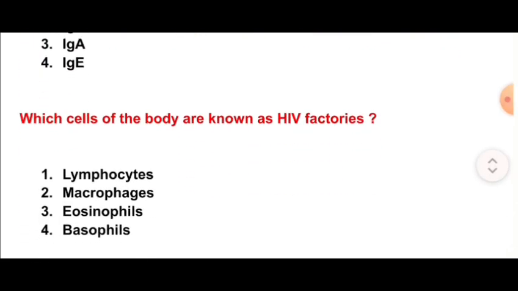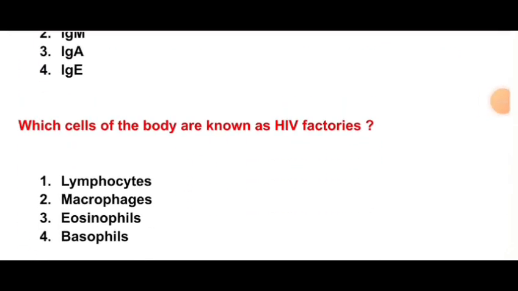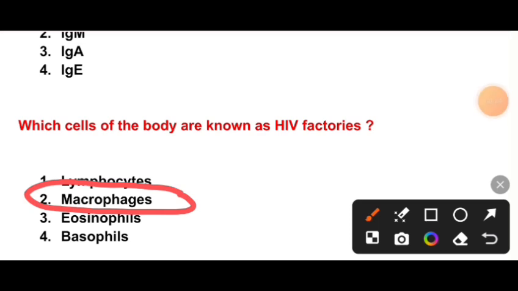Next question is, which cells of the body are known as HIV factories? Lymphocytes, macrophages, eosinophils, basophils. So the correct option is option B, macrophages. Macrophage cells of the body are also known as HIV factories.